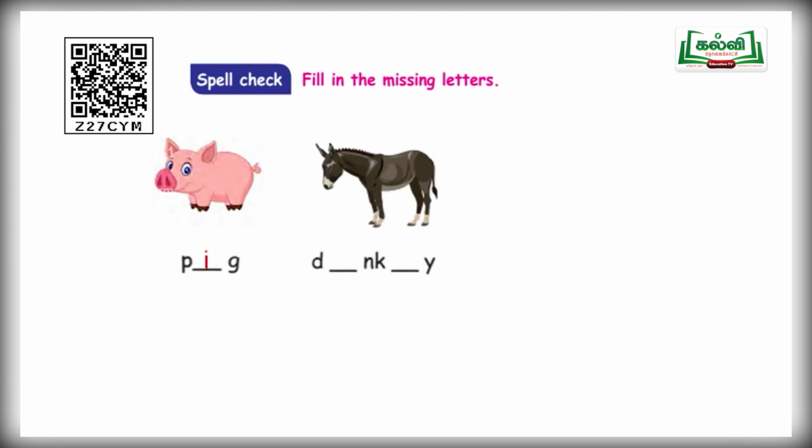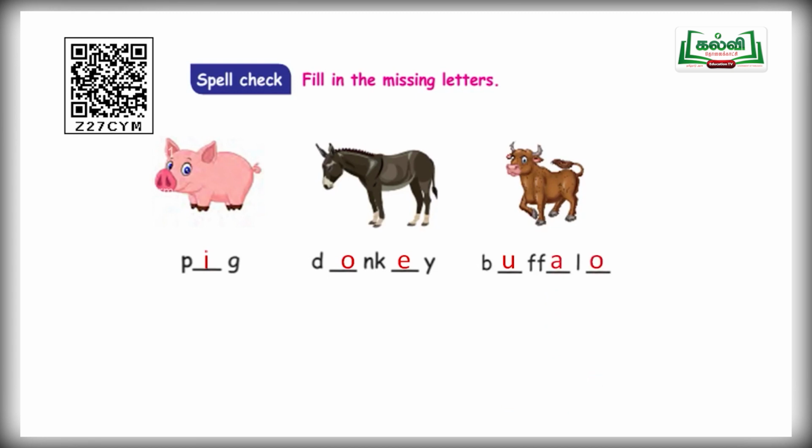And look at the next animal. Tell me the name. Donkey. Very good. What is the spelling for donkey? D-O-N-K-E-Y. Donkey. And next one. What is the name of this animal? Buffalo. What is the spelling for buffalo? B-U-F-F-A-L-O.